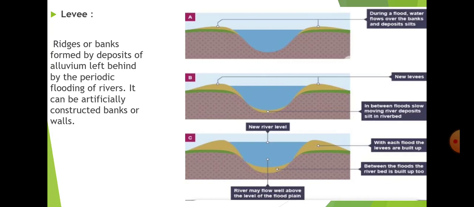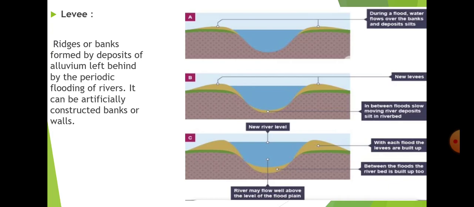Now in the new picture you can see the B part of the picture. There you can see that whatever sediment is brought by the river gets deposited on both sides. And you can also notice the platform has been raised compared to the previous picture A. You can also see the bed of the river, meaning the base of the river, is also raised because of the levee or the sediments.